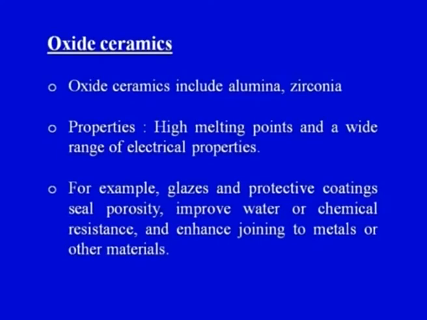Improving water or chemical resistance is also very important, as we know that the corrosion resistance and chemical resistance of oxide ceramics is good. And they enhance the joining to metals or other materials. So, oxide ceramics is one category on the basis of composition under the ceramics category.